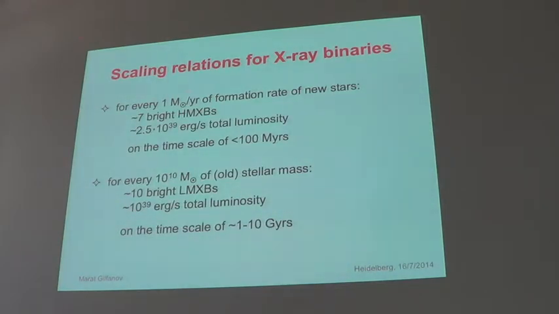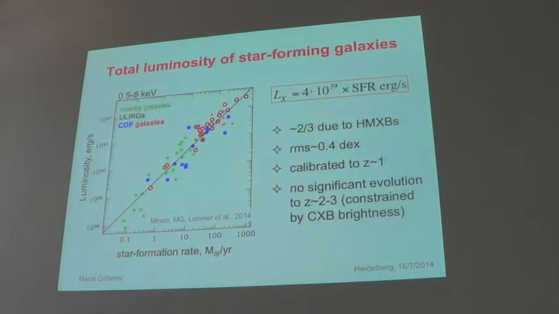Speaking of particular numbers, for a star formation rate of 1 solar mass per year, we have about half a dozen bright high-mass X-ray binaries. Bright meaning brighter than 10 to 37 ergs per second, with total luminosity of everything, not only bright ones, about 2.5 times 10 to 39 ergs per second. And this happens on the time scale of less than 100 megayears. In all galaxies, in all populations, for every 10 to the 10 solar masses of stellar mass, there are about a dozen bright low-mass X-ray binaries with collective luminosity of about 10 to 39 ergs per second. These are the scaling relations. This happens on this time scale.